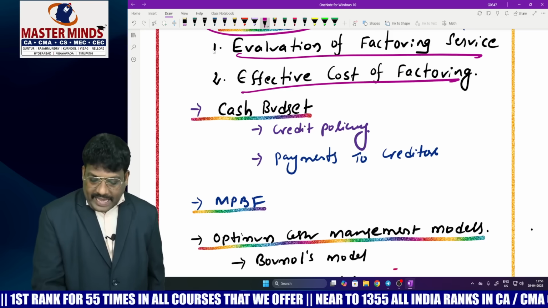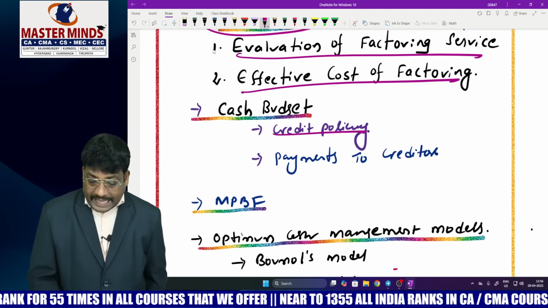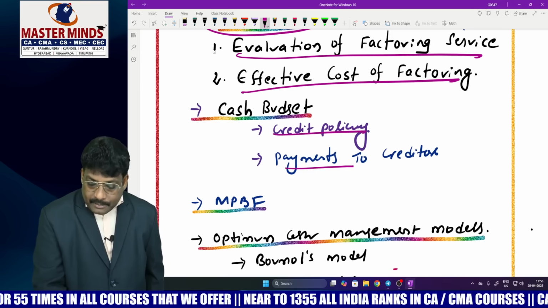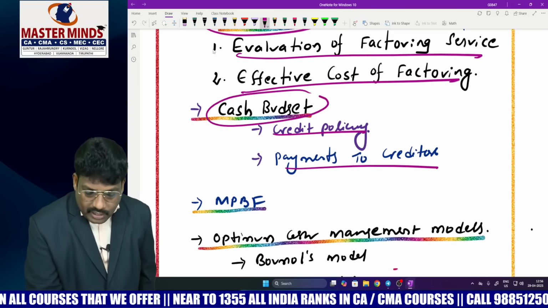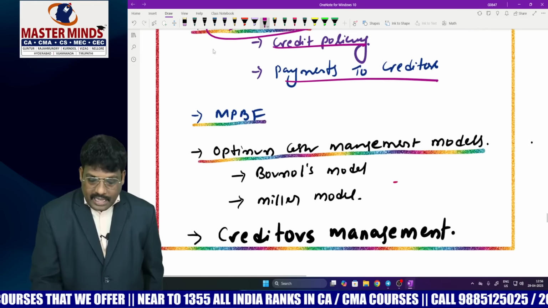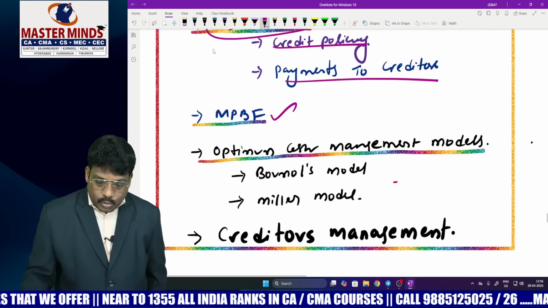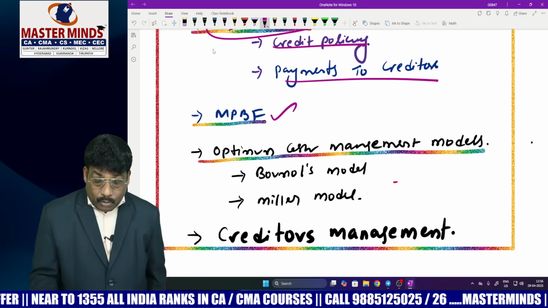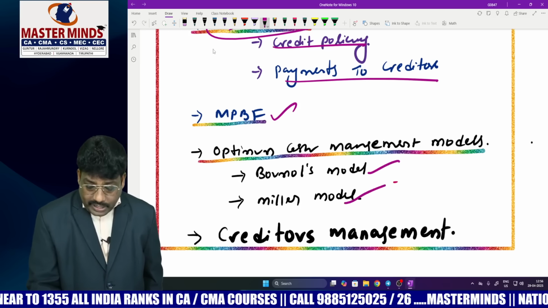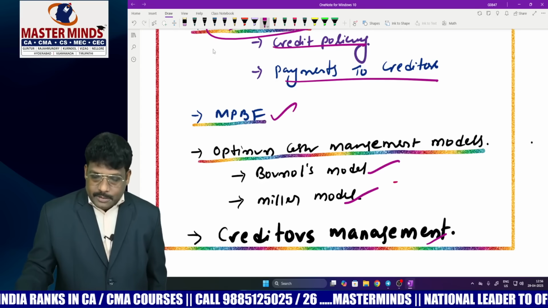Particularly in estimation of cash budget, pay concentration on credit policy, and at the same time when we are going to pay, payments to creditors, particularly for preparation of cash budget. And maximum permissible bank finance, 2 marks you can expect, MCQ also. And optimum cash management models, there is a chance to ask Baumol theory and Miller theory, and creditors management.